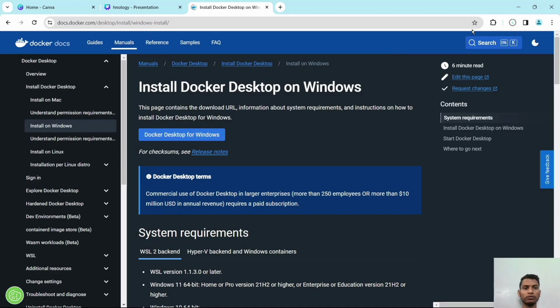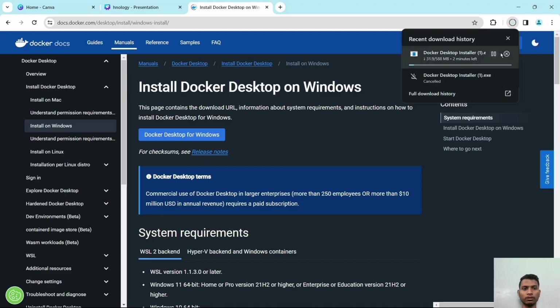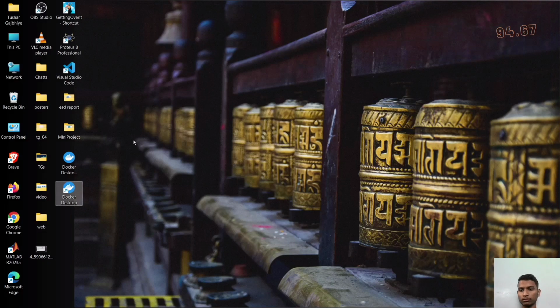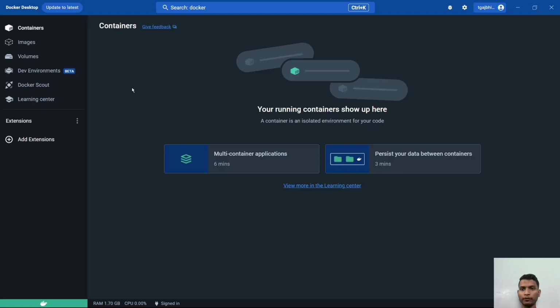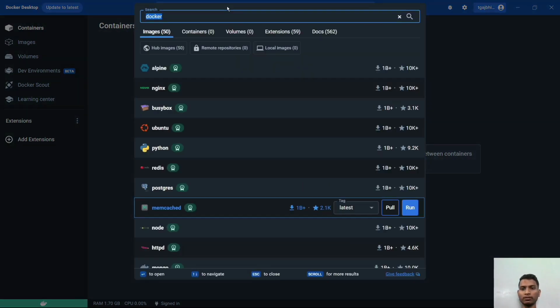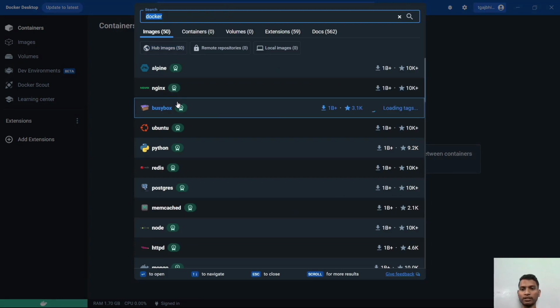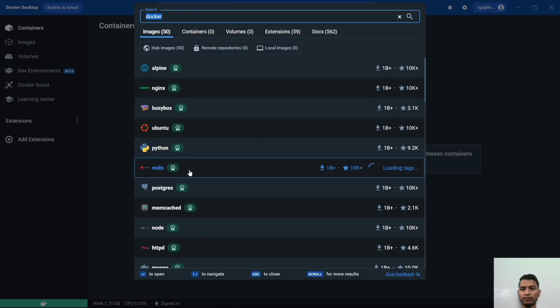I have already downloaded it, so I will directly show the interface by opening it. Whenever you open this for the first time, it looks like this. It consists of the images for the containers. An image is nothing but a set of instructions. Here you can see that we can make containers from the images of Nginx, Ubuntu, and Python.